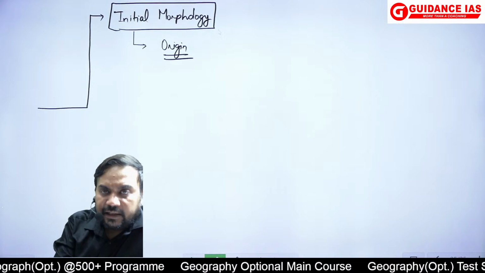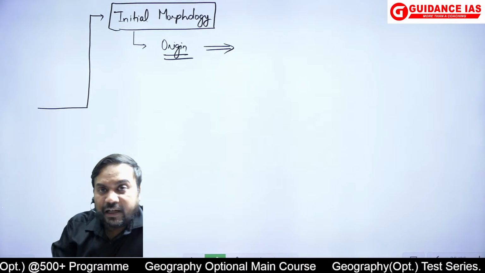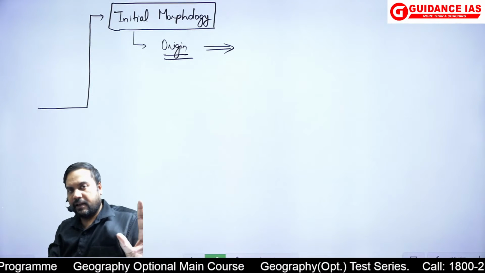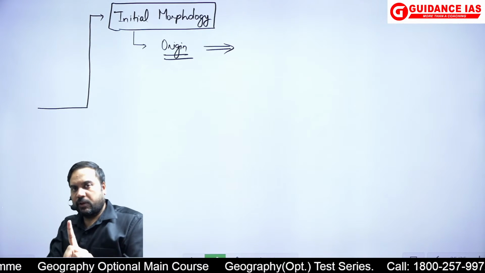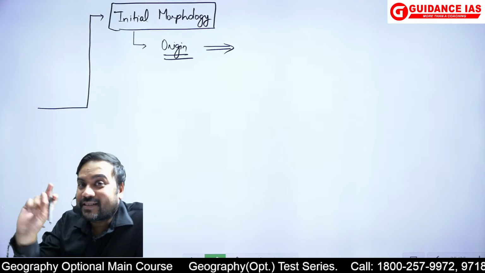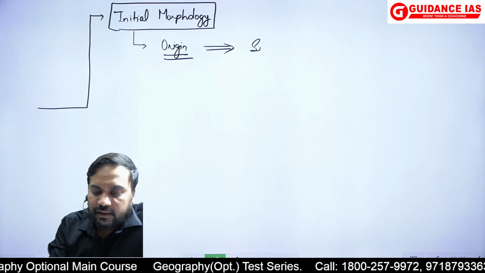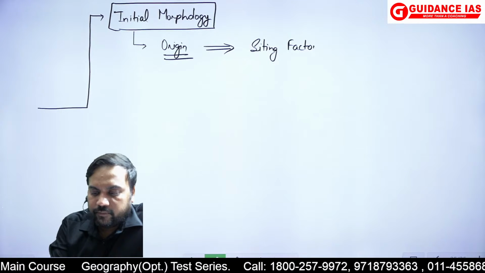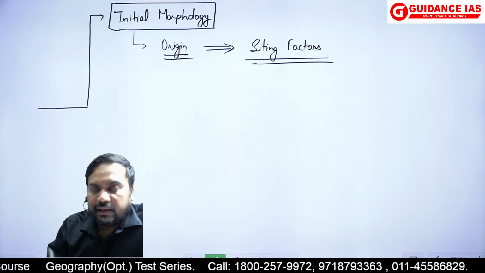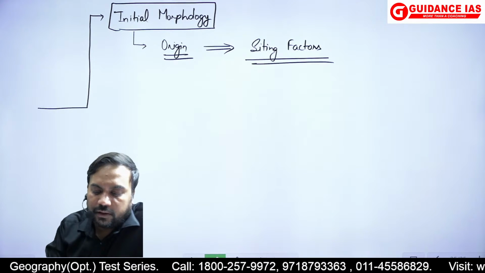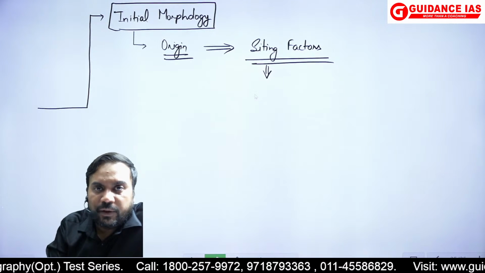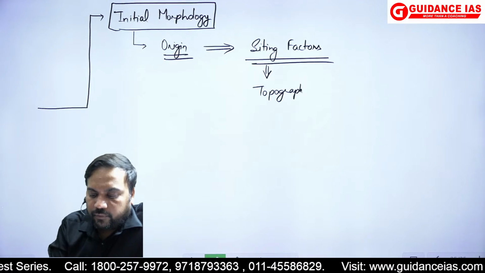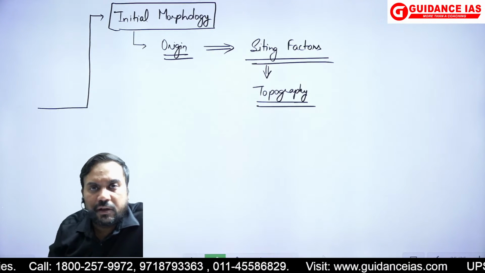ठीक है. एंड ये इनिशियल मॉर्फोलॉजी में अगर तुम्हें याद हो तो हमने इस क्वेश्चन को क्लास में डायरेक्टली नहीं किया था बट इनडायरेक्टली किया है. So if you remember initial morphology we had talked about in the rural settlement and these are nothing but your siting factors में हमने बात किया था. How the initial morphology can be helpful or siting factors में if you remember we had talked about the factor of topography. So how it plays an important role.